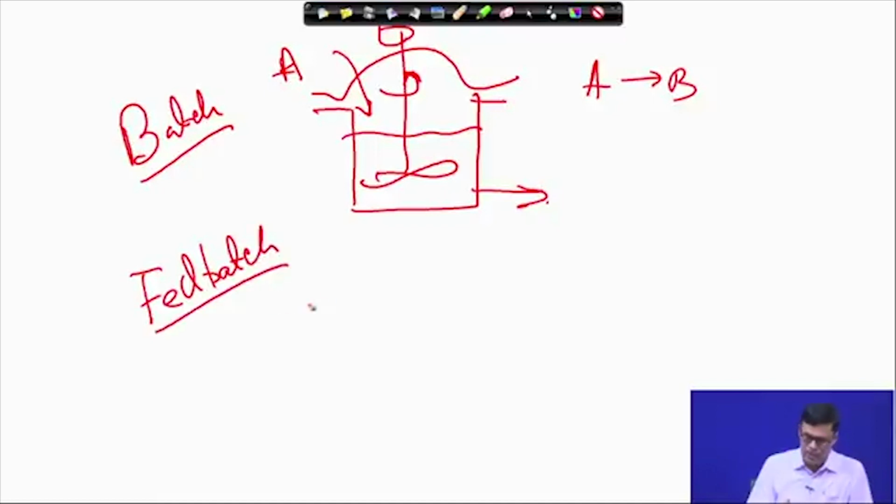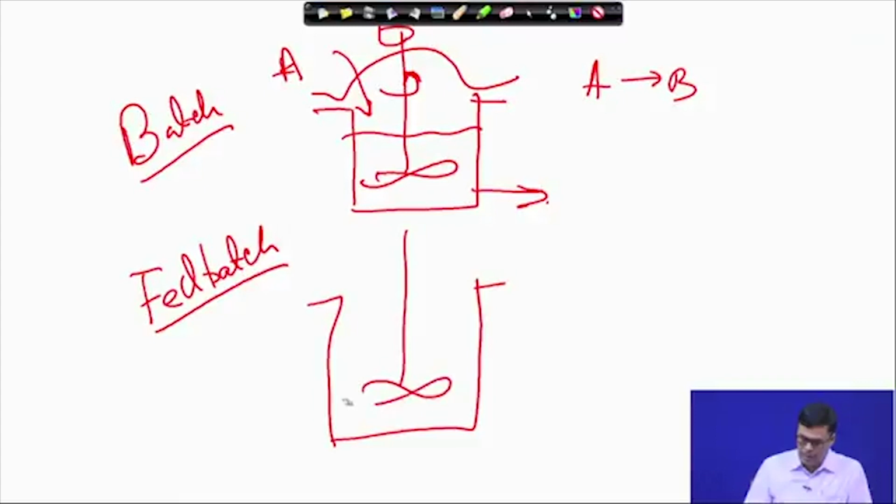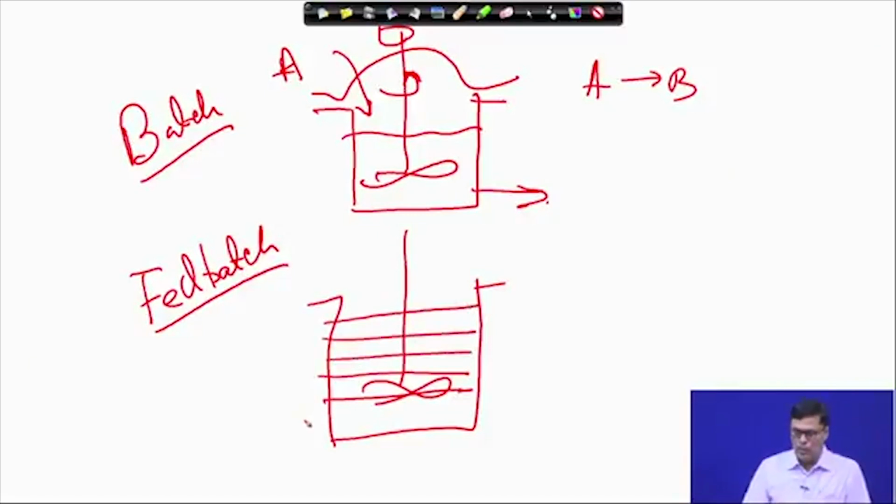what you call fed batch is similar to that reactor, whatever I have shown you. Only the thing is, we start with a small volume, and then slowly we increase the volume. Fed batch, different batches we put like this. Now, what is the basis of that? Why do we do that, and how do we do that?